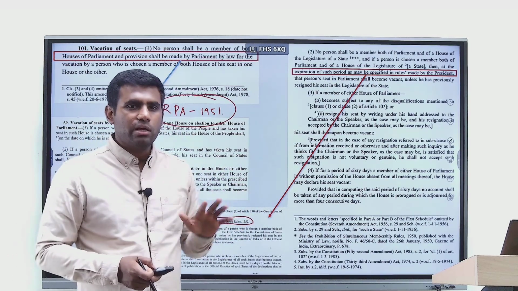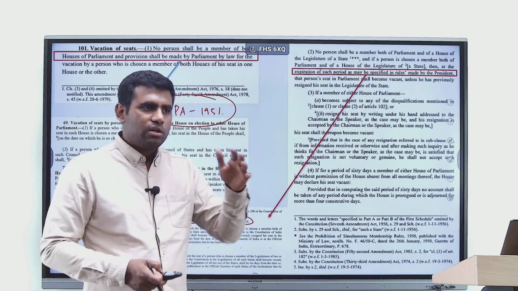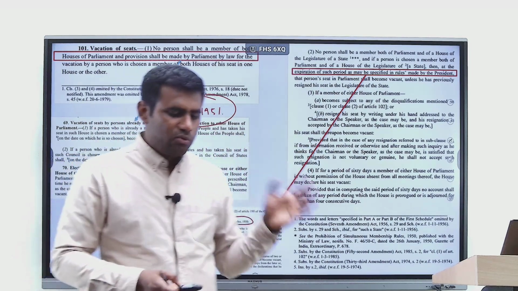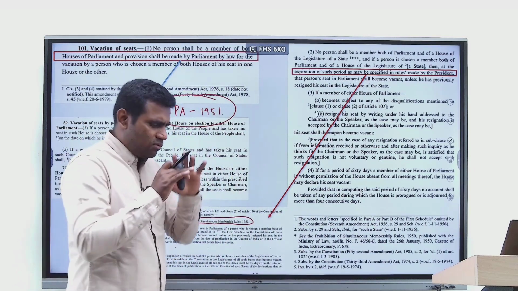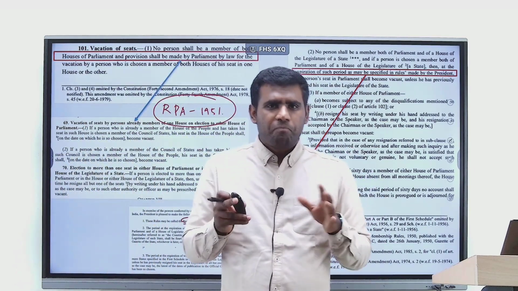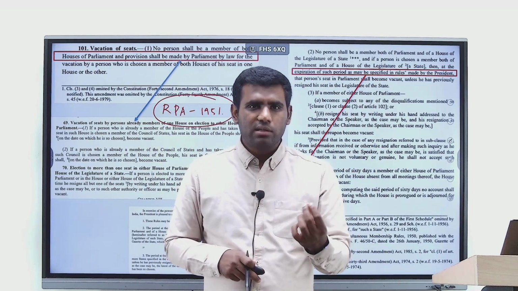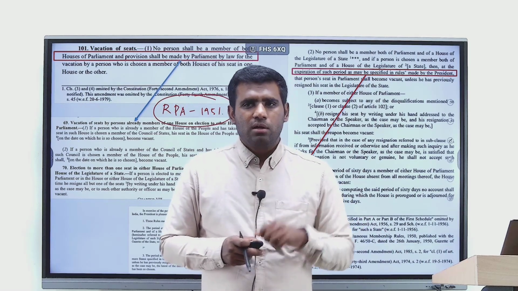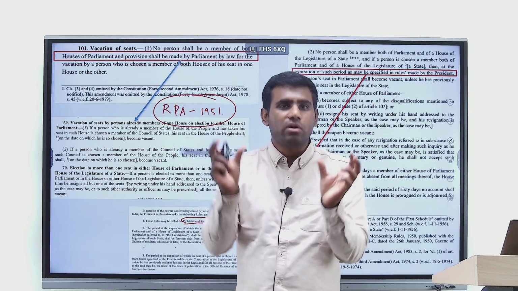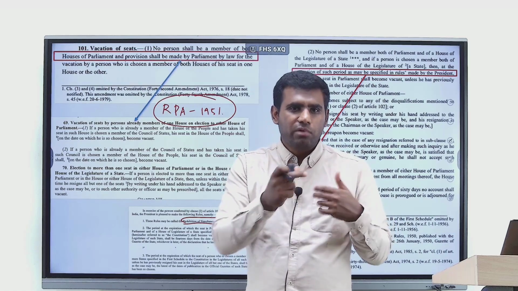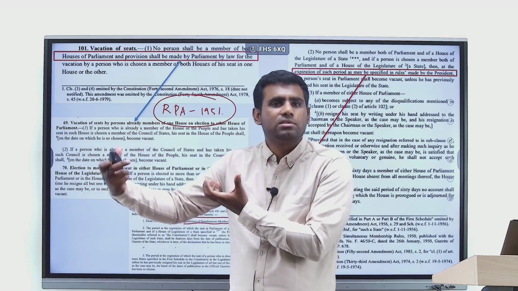The rule is very, very clear. There is a period of 14 days within which you can exercise your choice of where you would want to sit. If not, your seat in Parliament shall be declared vacant and you will be considered a member of the State Legislature. It's very simple, right? So let me recap it again. Article 101 talks about the different vacancies that arise, and one way vacancy arises is because of double membership. Clause 1 and Clause 2 provide two different contexts. Clause 1 is the context of double membership within Parliament. Clause 2 is the context of double membership between Parliament and State Legislatures.